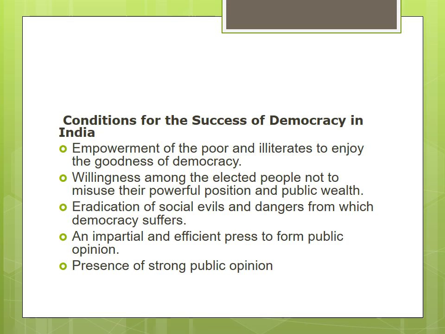So in this lesson, what we have learned: government is a group of people who govern a community or unit. Monarchy is a system of government in which one person reigns supreme, usually a king or queen. Types of democracy we have seen, yes or no? And the elections in India, the first election and major challenges to Indian democracy, these all we have seen.